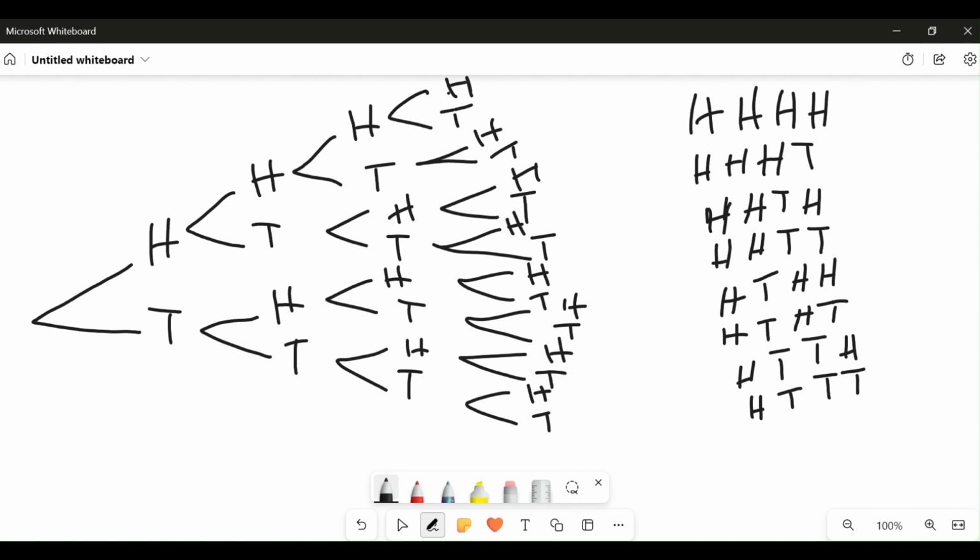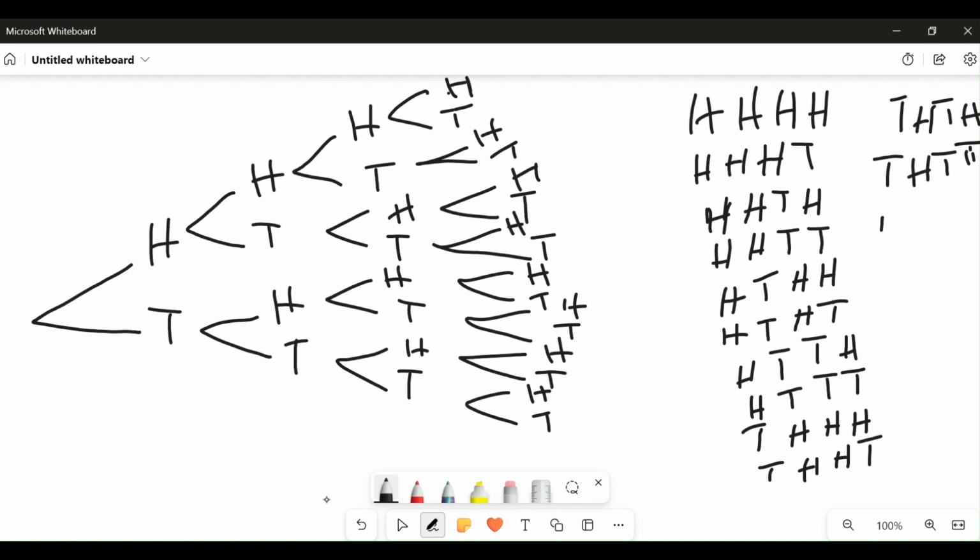All right. We can have now tail, head, head, head. We can have tail, head, head, tail. We can have tail, head, tail, head. We can have tail, head, tail, tail.